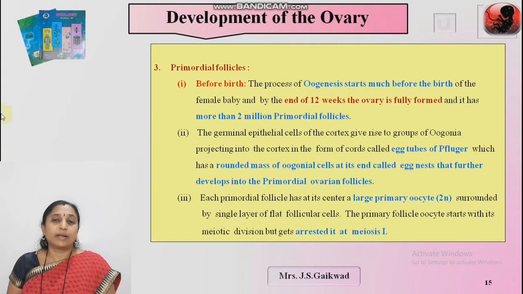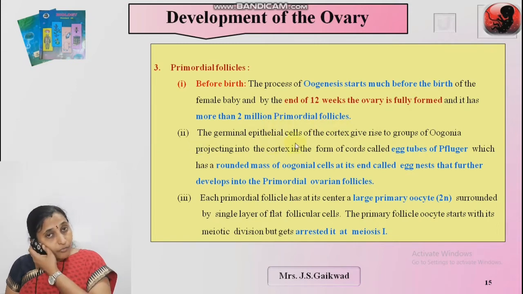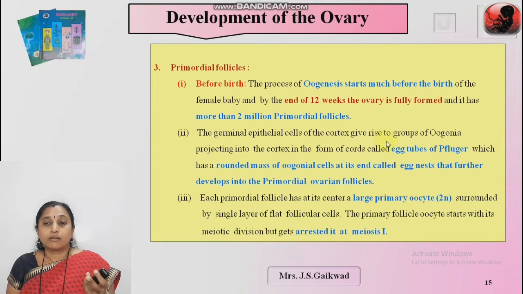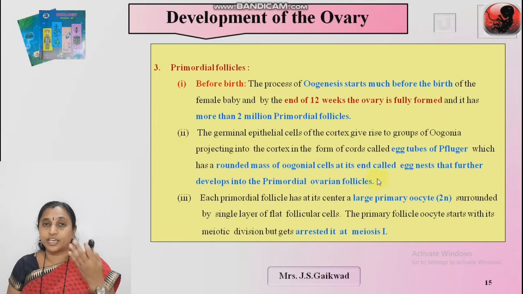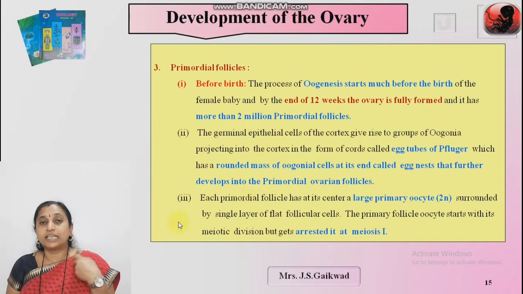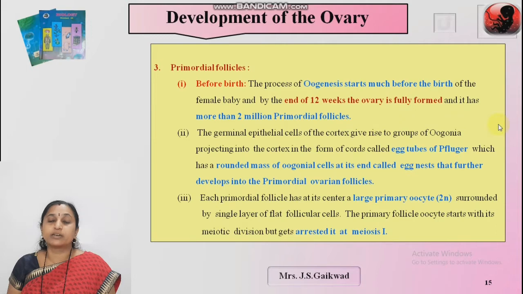By the end of 12 weeks, the ovary is fully formed, and it has more than 2 million primary follicles. The germinal epithelial cells of the ovary form groups of oogonia, which project into the cortex in the form of egg tubes of Pflüger, which change into egg nests, and these egg nests further develop into primordial follicles which contain